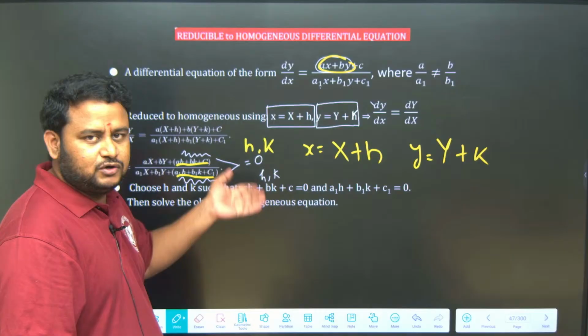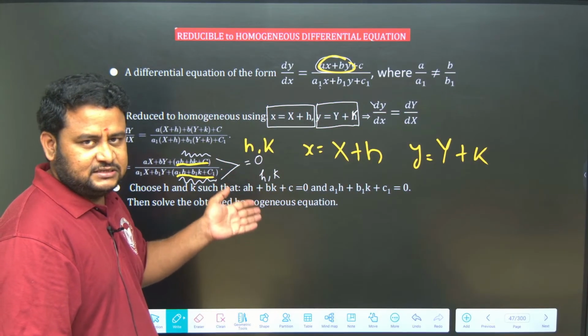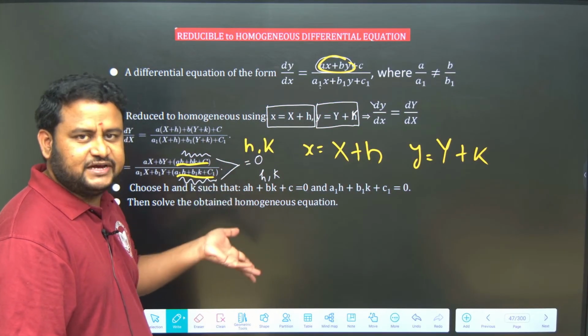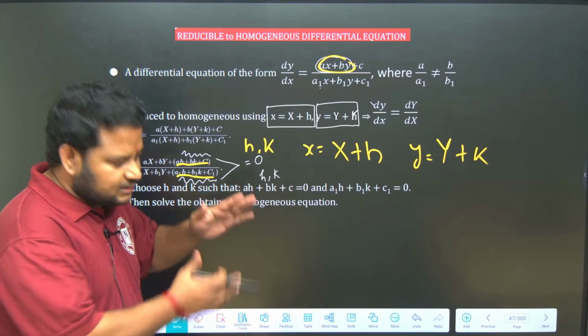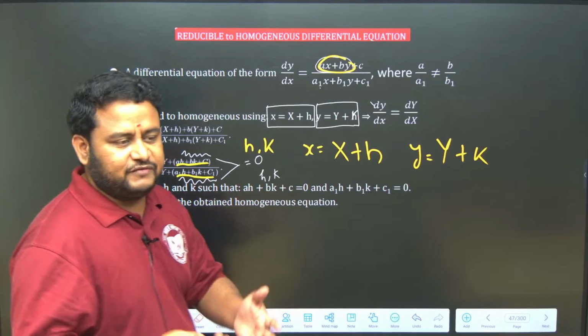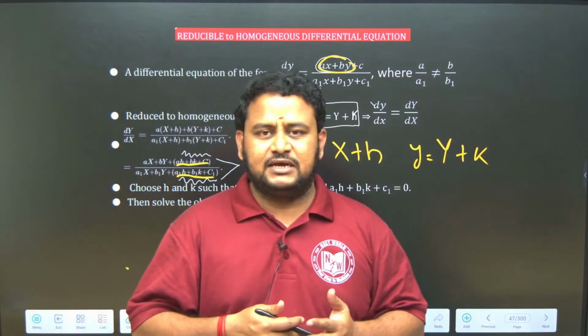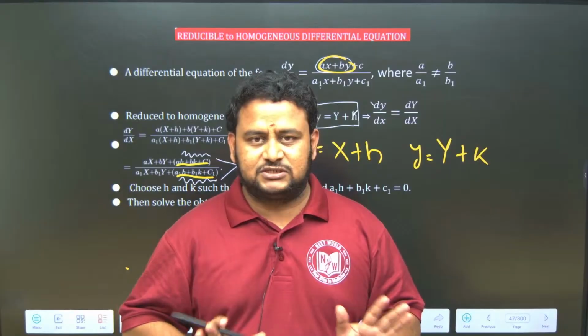That is what you will do. If it is dy by dx, you put y is equal to Vx. If it is dx by dy, you put x is equal to Vy. Then solve it accordingly. How do you solve variable separable form? There you use integration and solve the question accordingly. This is the procedure you will follow.